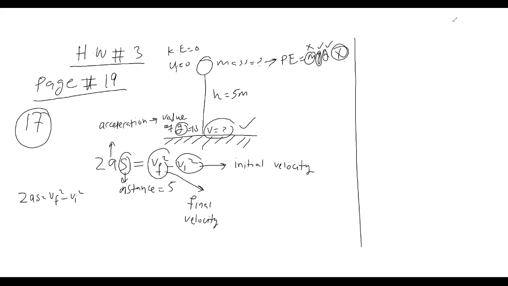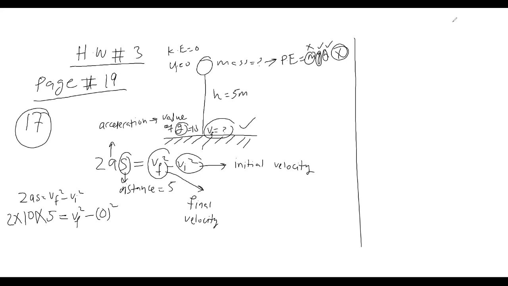I know the acceleration due to gravity, g, which is 10, and the distance, which is 5. We need to find vf, and vi, the initial velocity, is 0 square, which is 0.